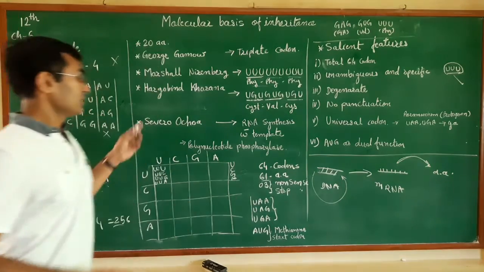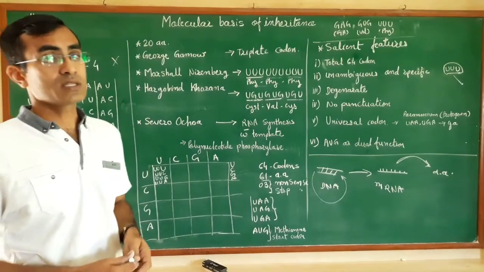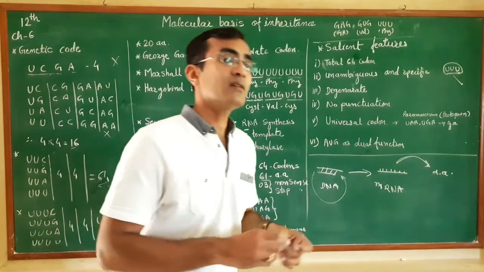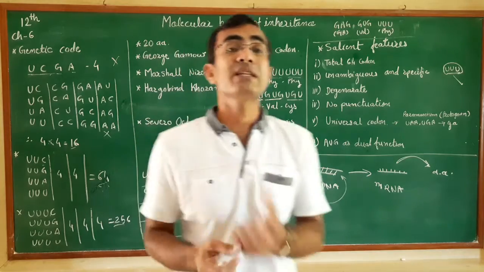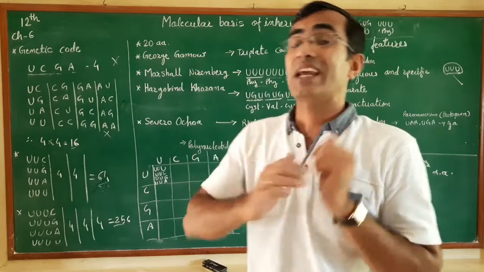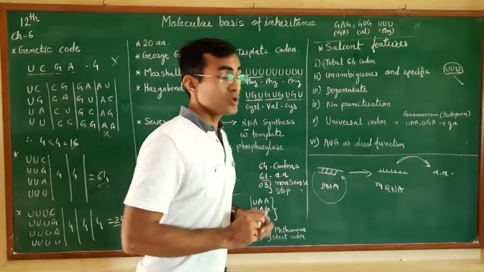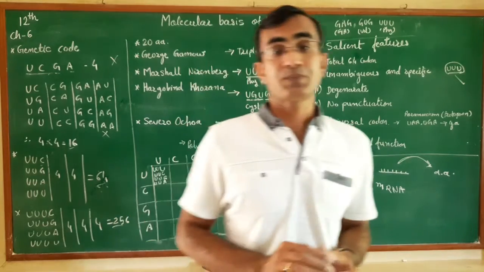Now the fourth one: there is no punctuation in the codons. As we explained, the codons must be read in a continuous manner. There will not be any hurdles in between. After that, codons are universal in nature.